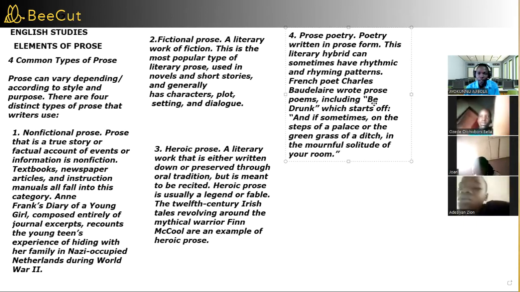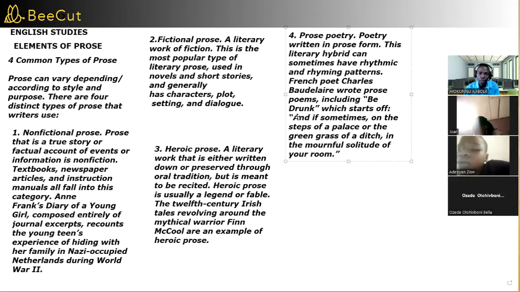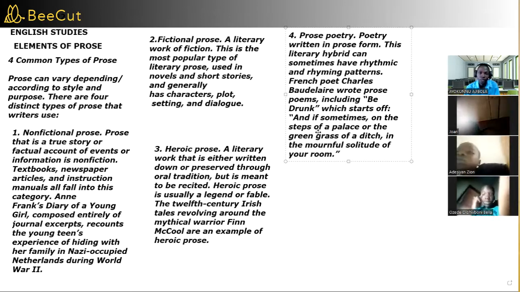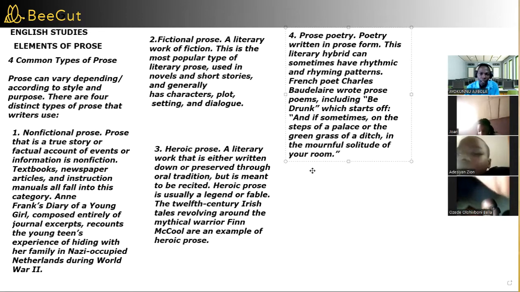There's an example here. The name of the work is Be Drunk. The line we're looking at starts off: if sometimes on the steps of a palace or the green grass of a ditch, the mournful solitude of your room. If you read that again, you can see a rhyming or rhythmic pattern in that excerpt. So those are the types of prose that we have to talk about today.